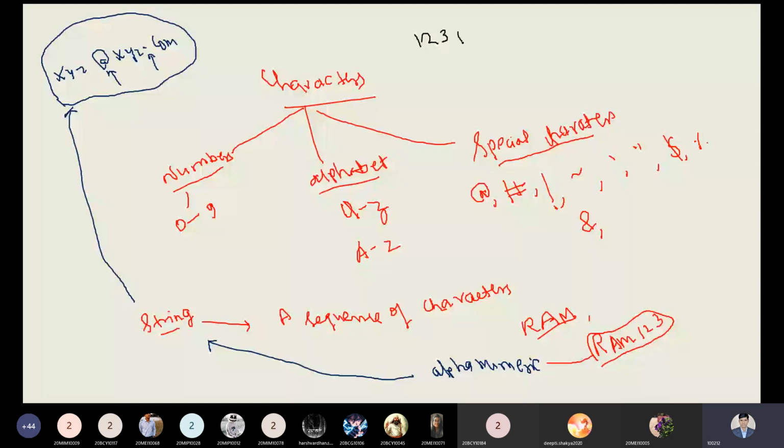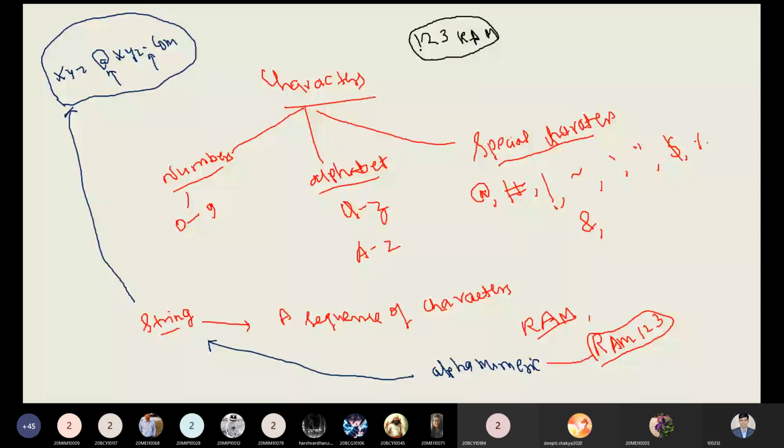This is an example of a string, but it is not a valid string for defining any literal. Please remember this. Why? Because your first character must be an alphabet for defining a string literal.